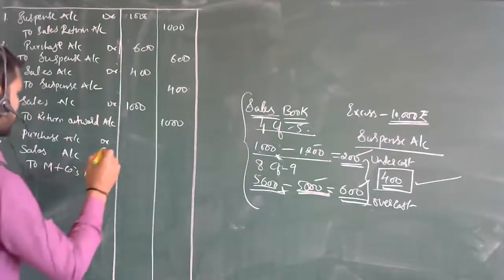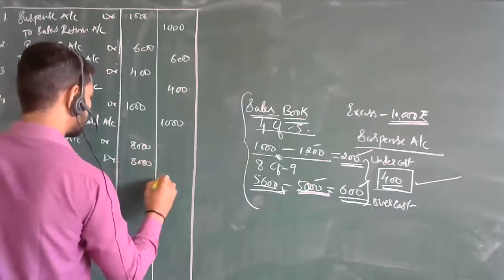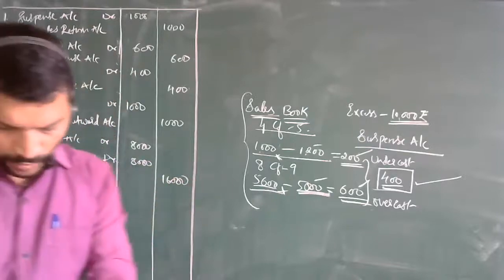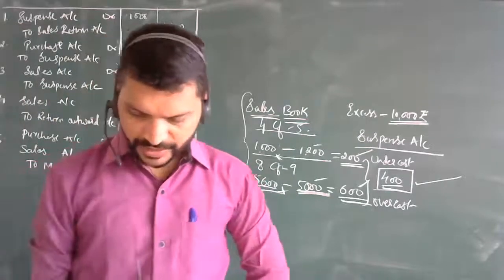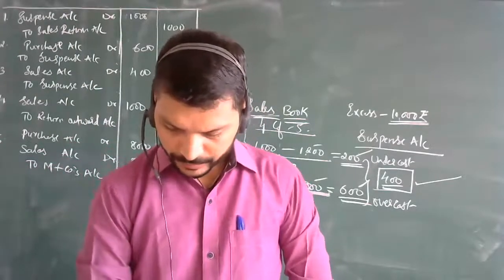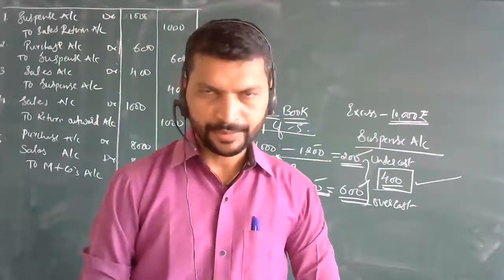So what is it? 8000, 8000 and 16,000. So here it means, see, a credit purchase has been made. How many rupees from M and company? It is 8000. So in the purchase book it was debited.